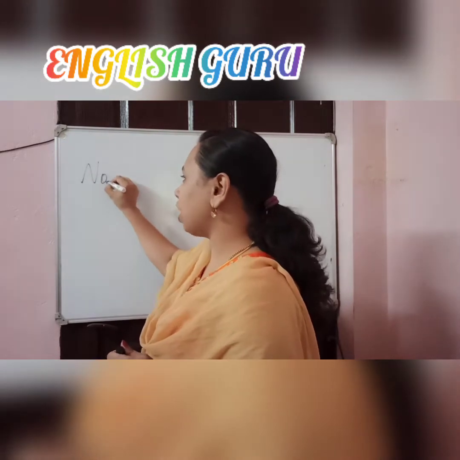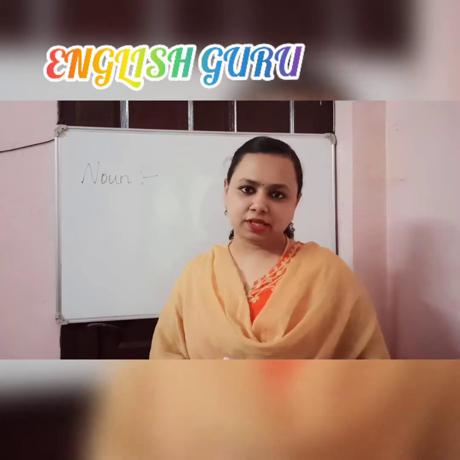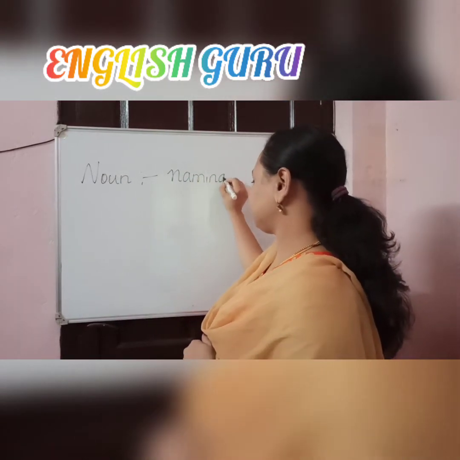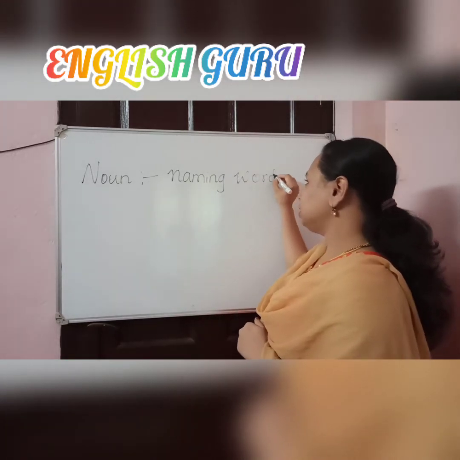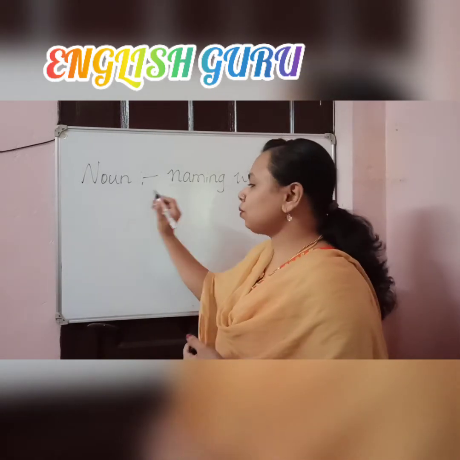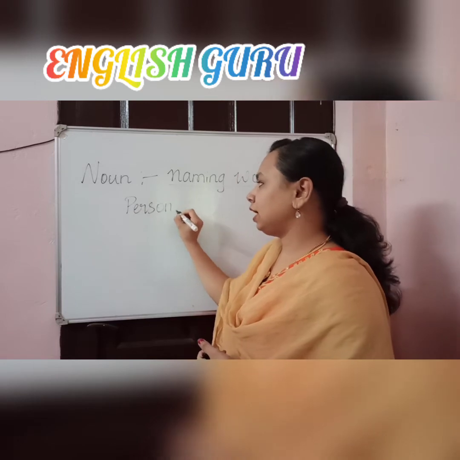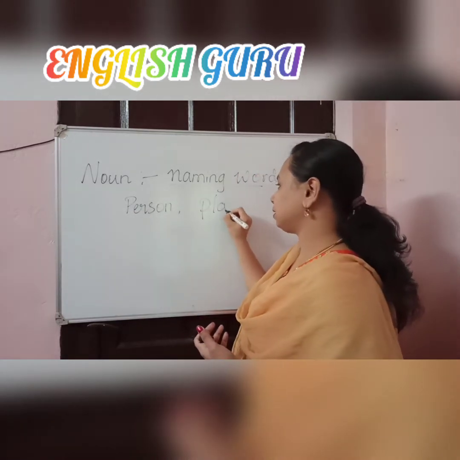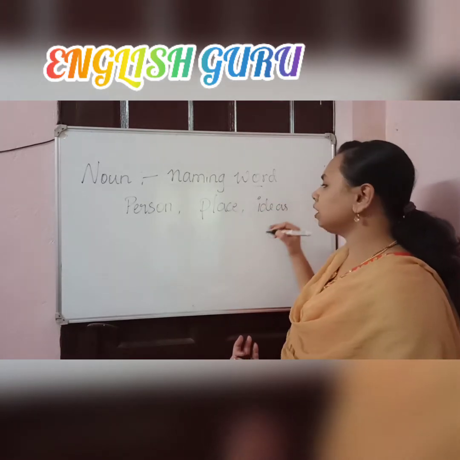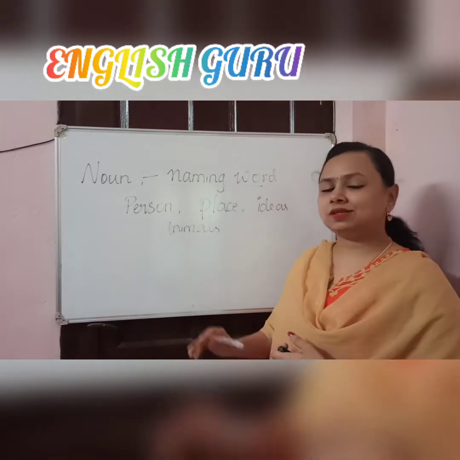So what is noun? Noun in general, the definition we see is, noun is a naming word. What are nouns? Noun is a naming word. It is a name of a person. It is a name of a place. Some ideas or animals. So this is called noun.